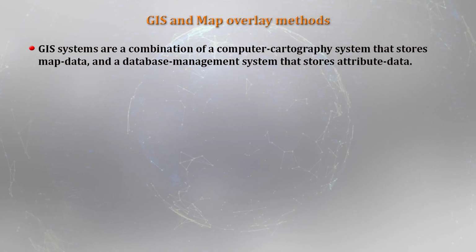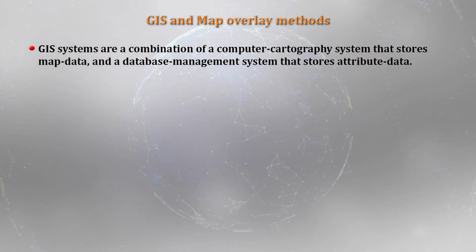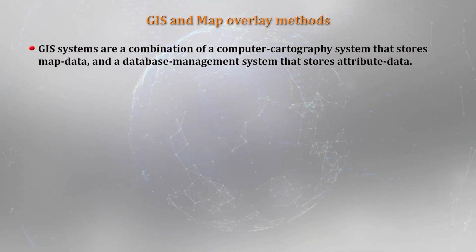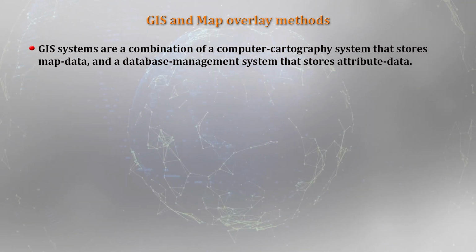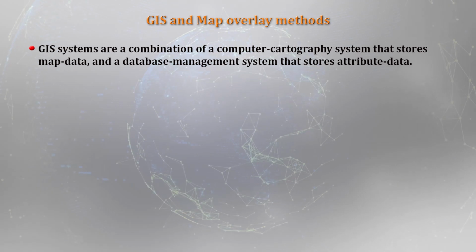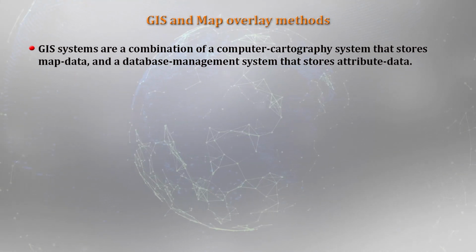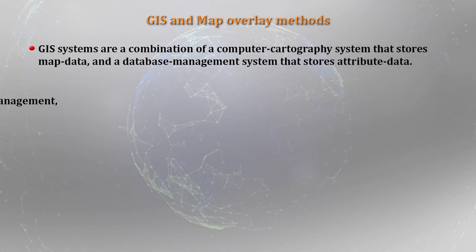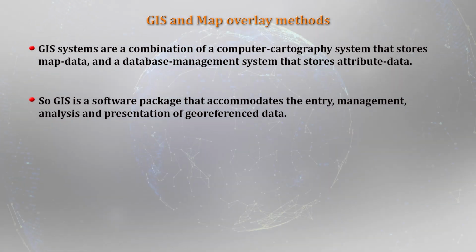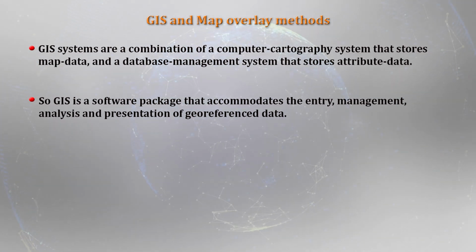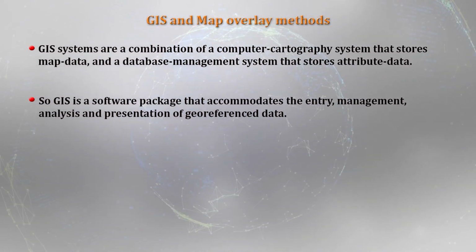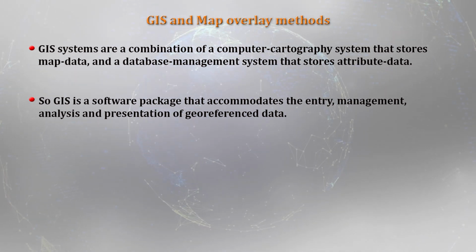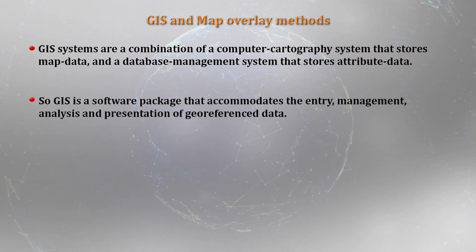In other words, the data has two components: the spatial component and the attribute data, well managed using a database management system, DBMS. GIS is a software package that accommodates the entry, management, analysis and presentation of georeferenced data.